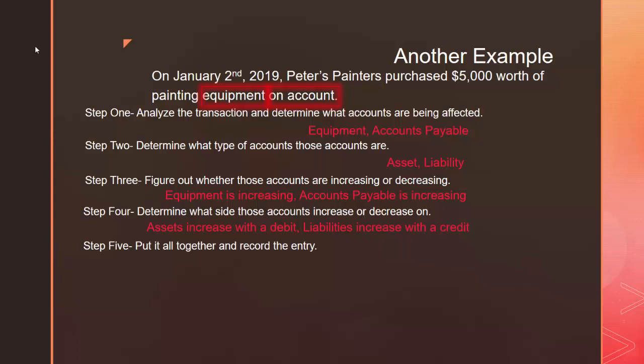And step 5 is to put it all together and record the entry. So first things first, equipment, our asset account, is going to increase, and because it is an asset account, it is going to increase with a debit. Accounts payable, which is a liability, is going to increase, and like all liabilities, it's going to increase with a credit.